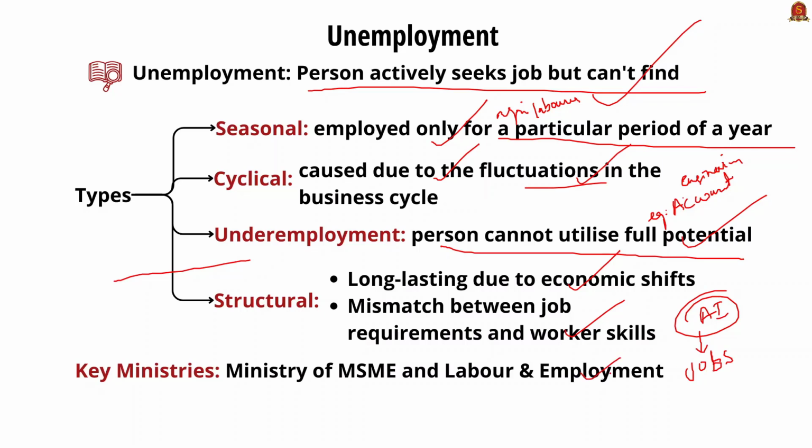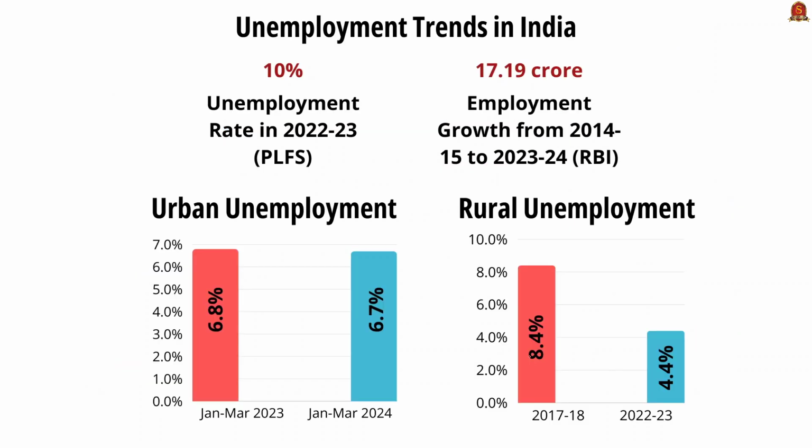Now let us quickly see the unemployment trend in India as per the Periodic Labour Force Survey conducted by the Ministry of Statistics and Programme Implementation. The unemployment rate in 2022-23 is 10%. And here you can see the Reserve Bank's latest KLEMS data. Then you can also see the urban and rural employment rate in the slide given here. You can make note of it and use it as your value addition point in your mains answer writing.